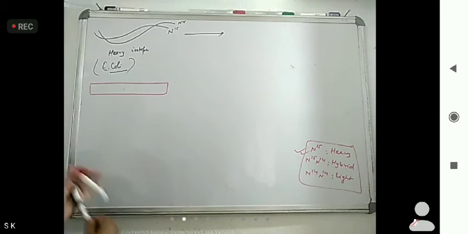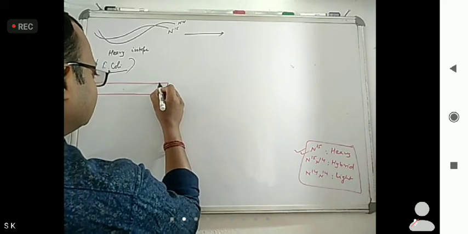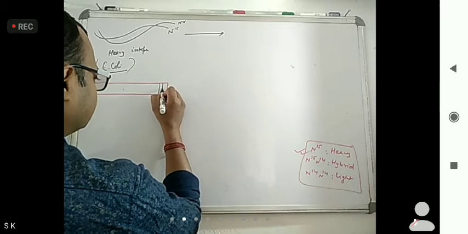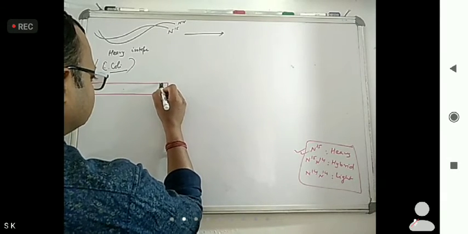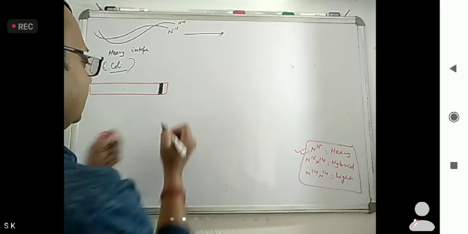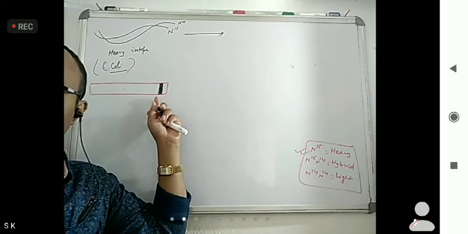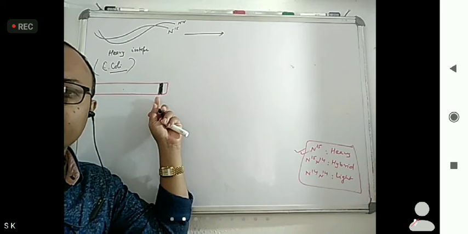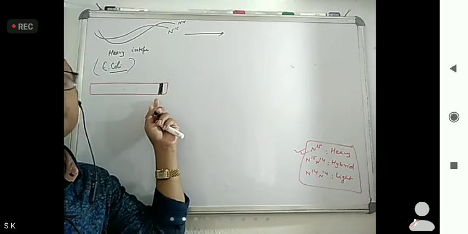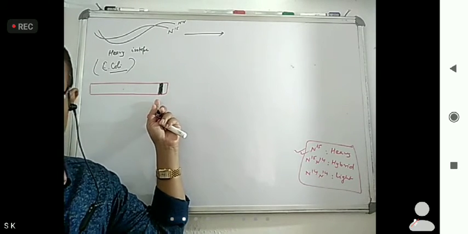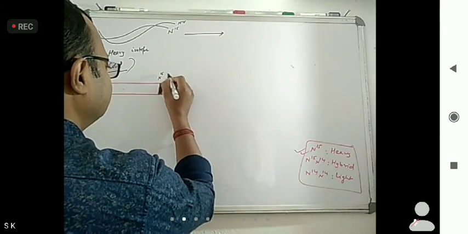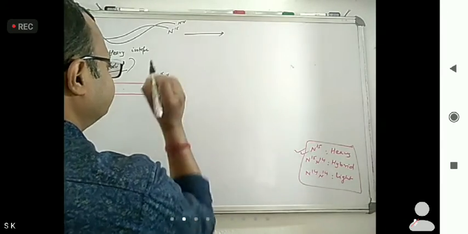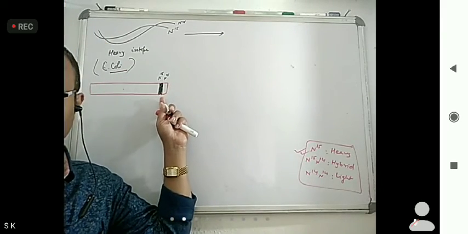Heavy isotopes, so where do the heavy isotopes come? They came at the bottom. This came in vitro when they did that experiment. So what came? This was N15 N15, that was the heavy isotope.